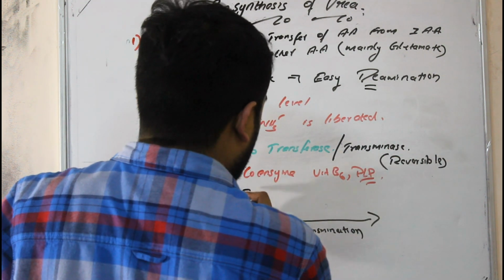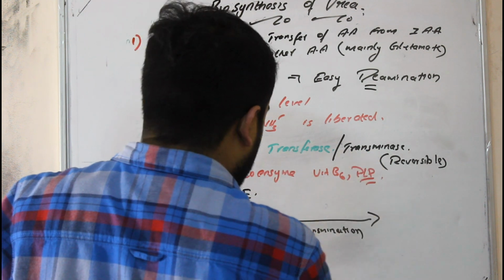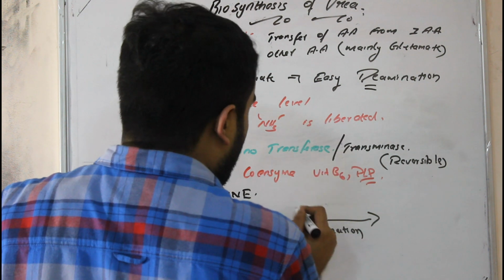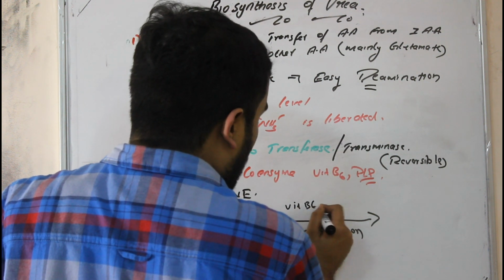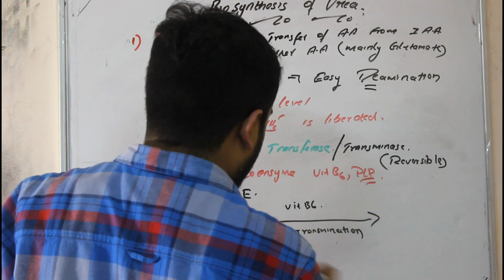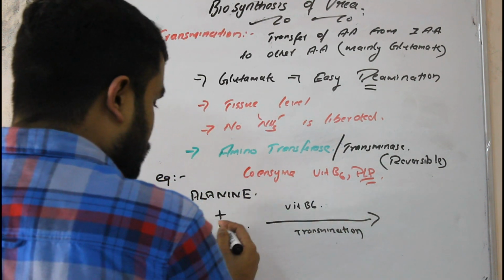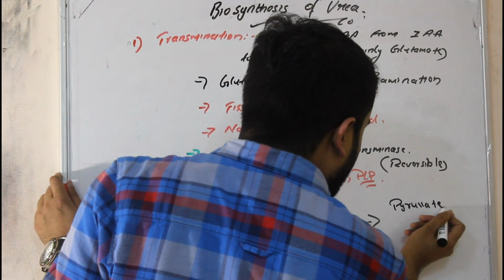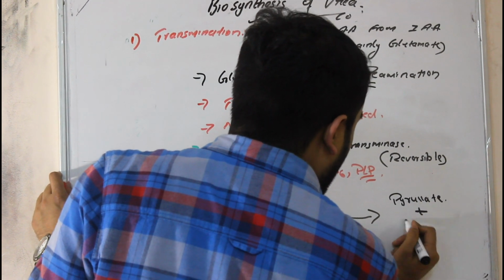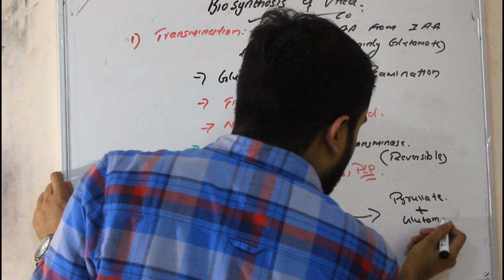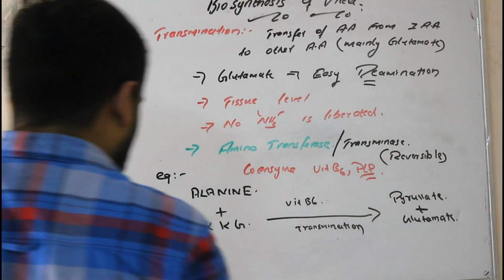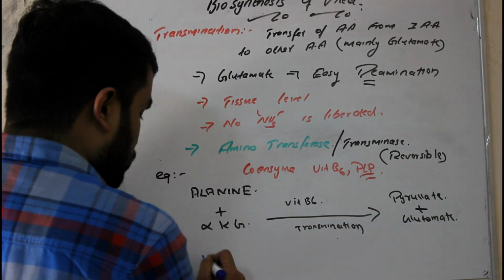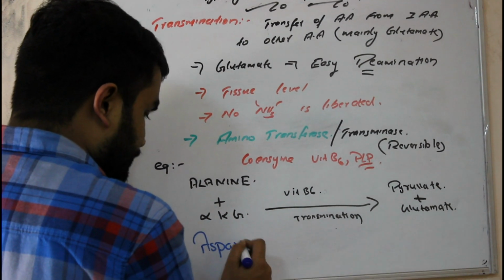Alanine transaminase. They will have vitamin B6 as cofactor and the transaminase enzyme. So what will they form? Alanine will form pyruvate plus glutamate.